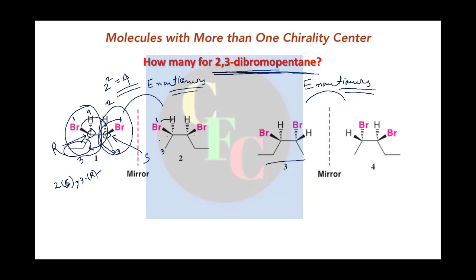From 1 to here, this is clockwise. So this is now R and this will be S in similar fashion. So yes, S. Here the name will be 2R and 3S, 2,3-dibromopentane. Fine.